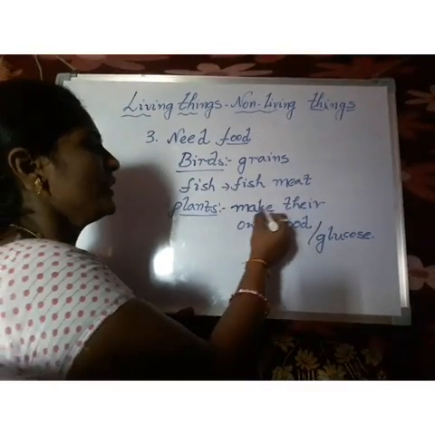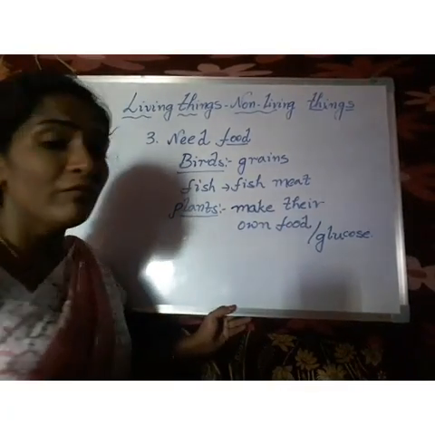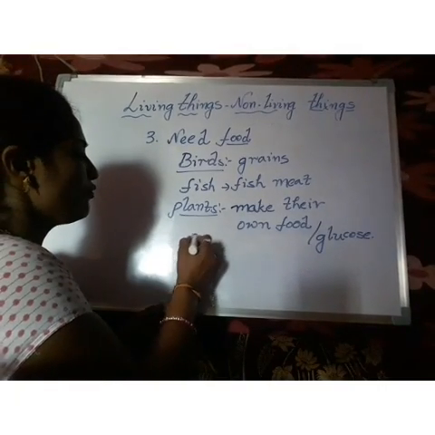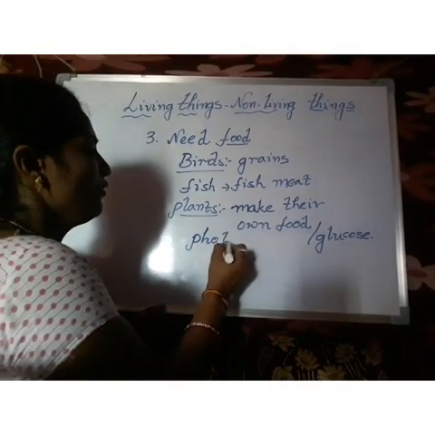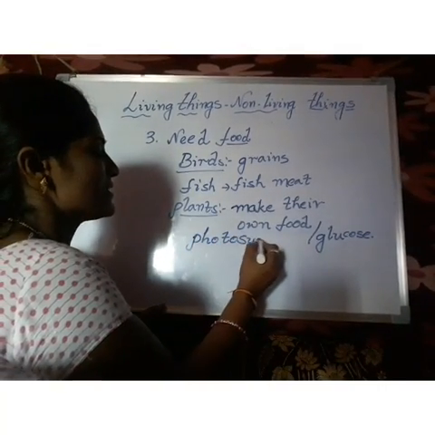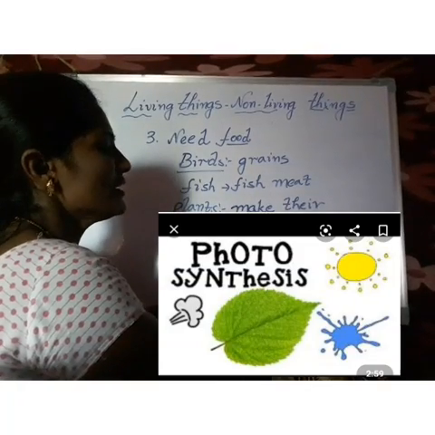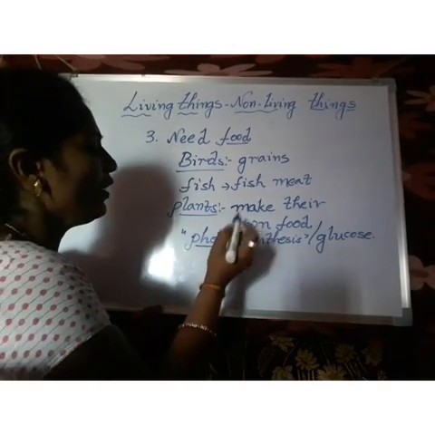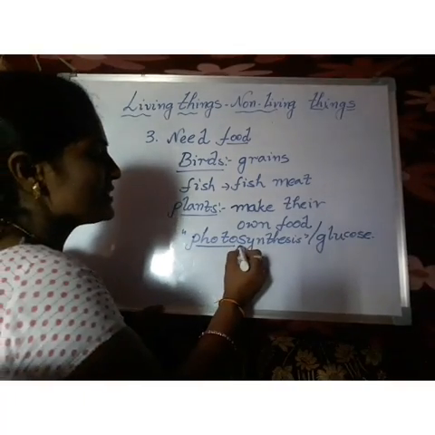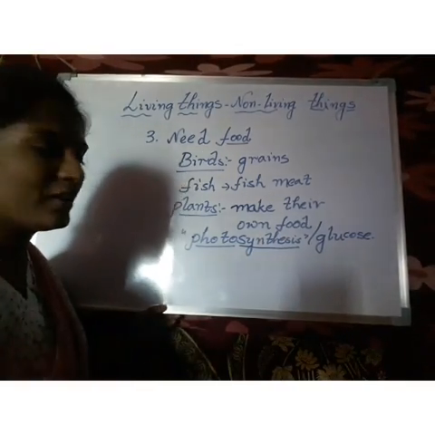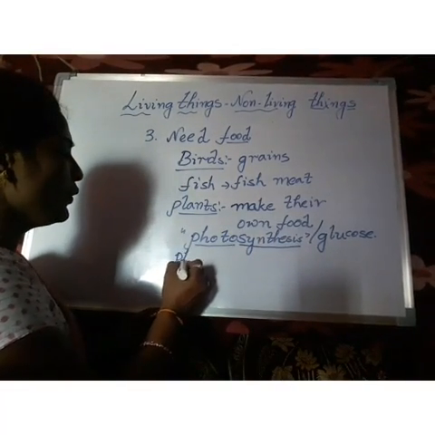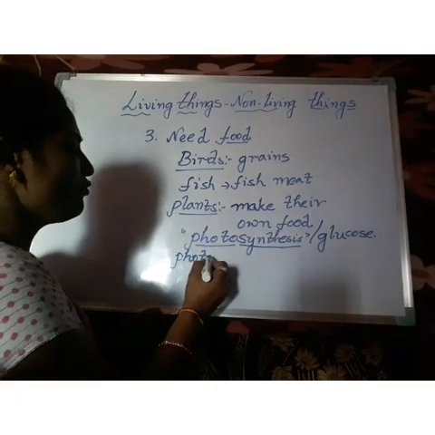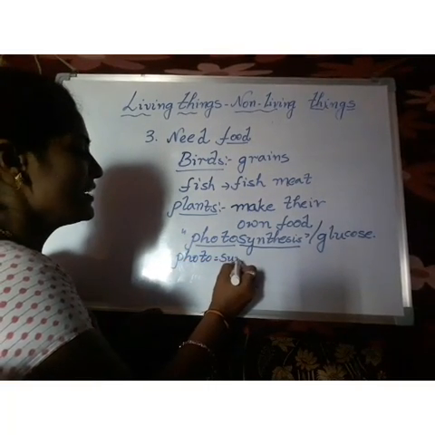They can make their own food with the process of photosynthesis. Do you know, children, what is meant by photosynthesis? Here photo is one word, and synthesis is another word. And what is meant by photo? Photo means sunlight.